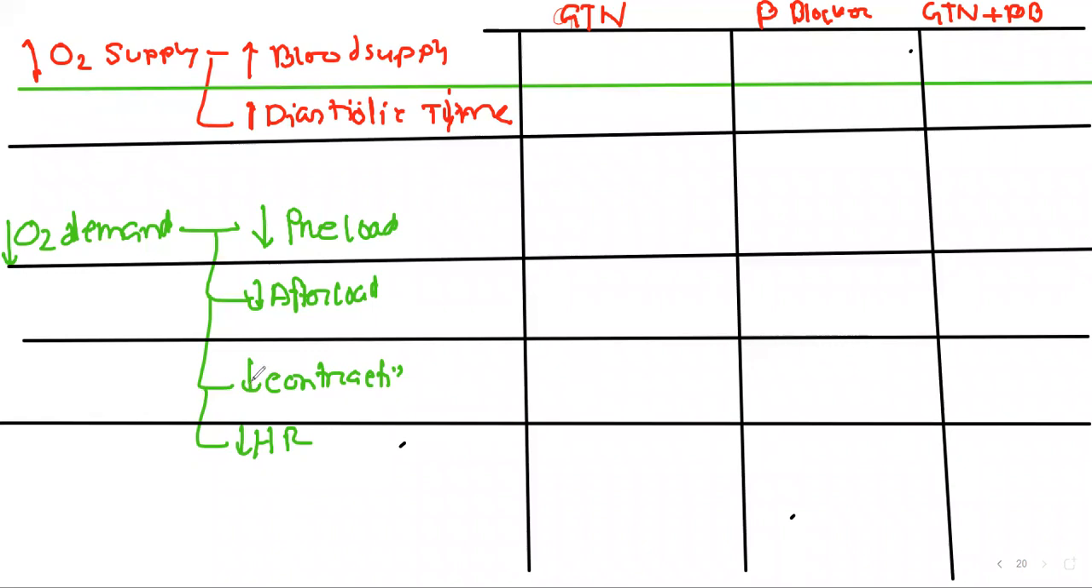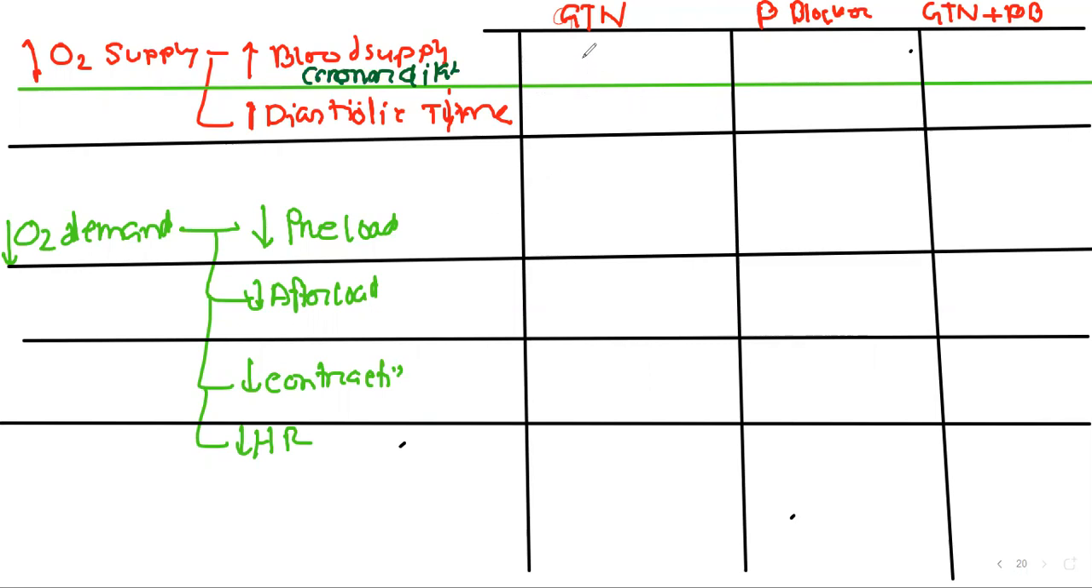We have made a table to see the effect of glycerol trinitrate on oxygen, increasing oxygen supply and decreasing oxygen demand, the effects of beta blocker alone, and then a third table showing the effects of both glycerol trinitrate and beta blocker on increasing oxygen supply or decreasing oxygen demand. First of all, we can increase oxygen supply by coronary vasodilation. We already know that glycerol trinitrate, or nitroglycerin, is an arteriodilator and vasodilator.